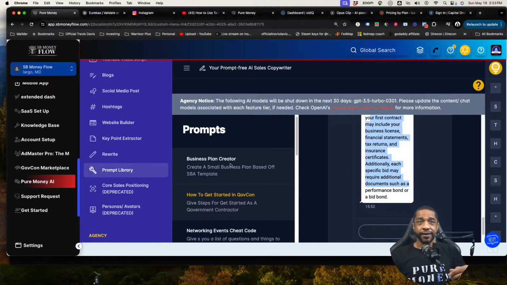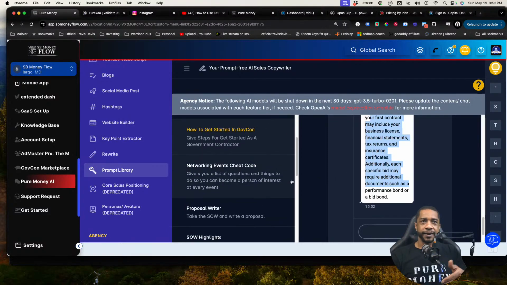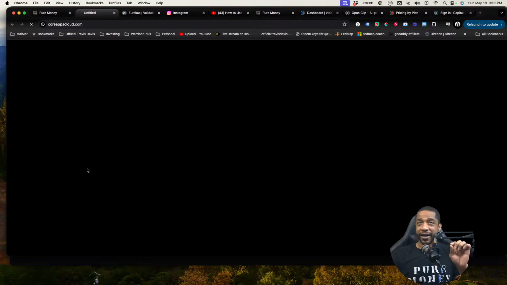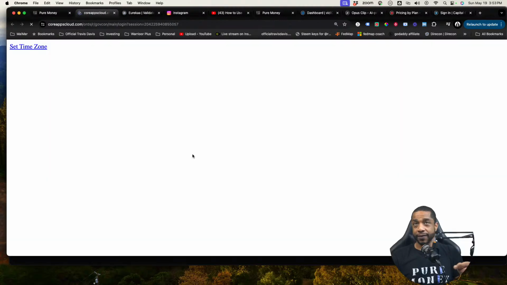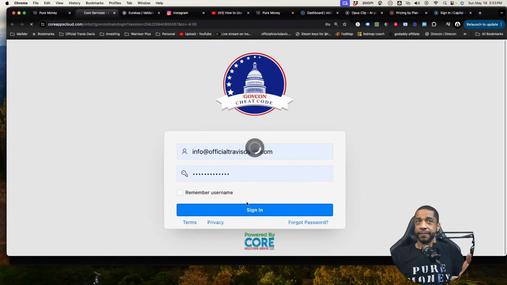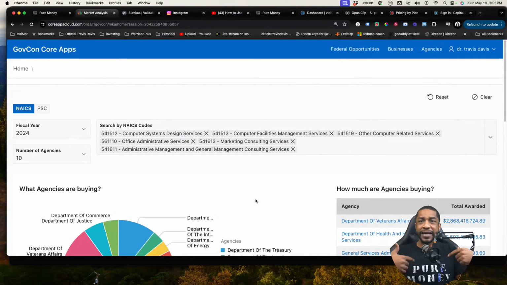The next thing, of course, you guys can go through here, but this is a quick start guide. The next thing that we're going to do is we're going to come over here to the GovCon marketplace. Now, again, you should have received an email for your login to get into this. You're going to go ahead, put your login information there and sign in. Now, we're trying to expedite this thing, so we need to move quick.